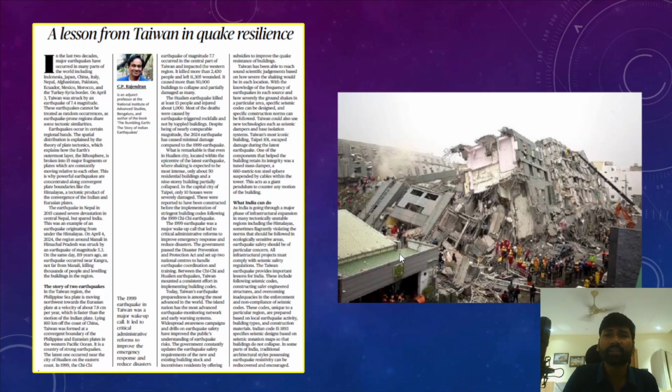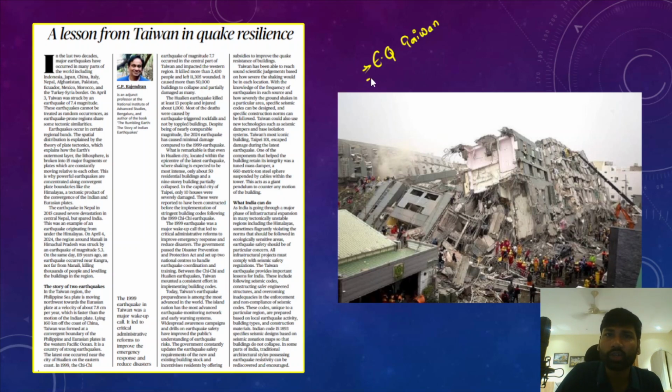And after that, recently Taiwan was hit by an earthquake. And in this article, the author has been discussing what are the major reasons of earthquake in Taiwan, and what are the major reasons why Taiwan has seen such a massive earthquake.